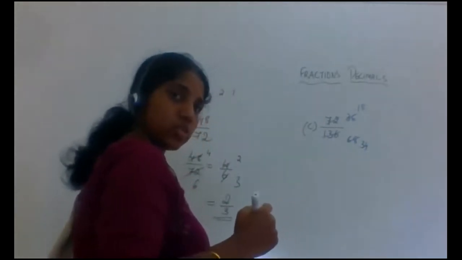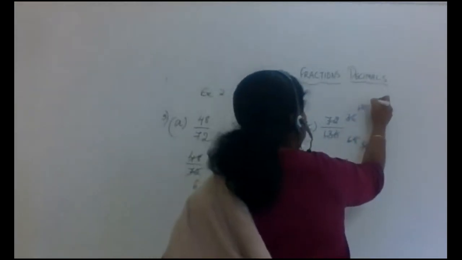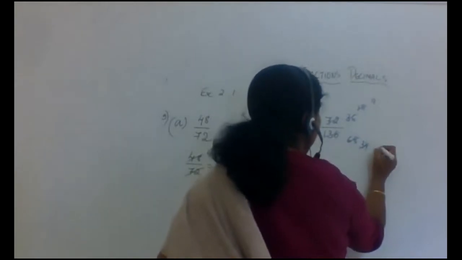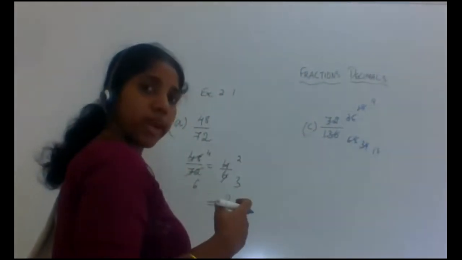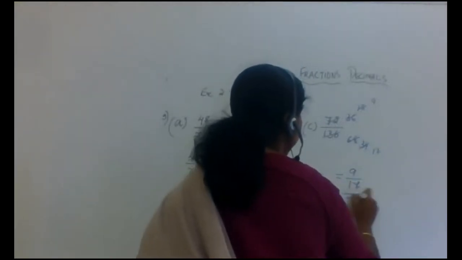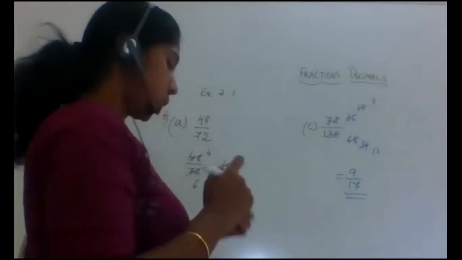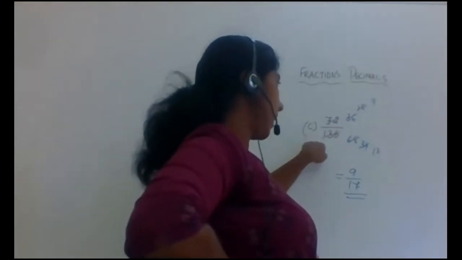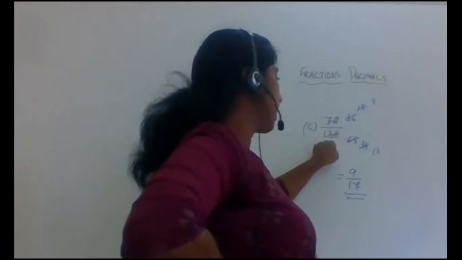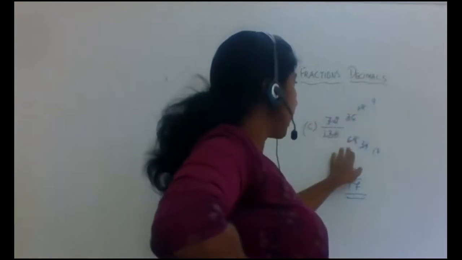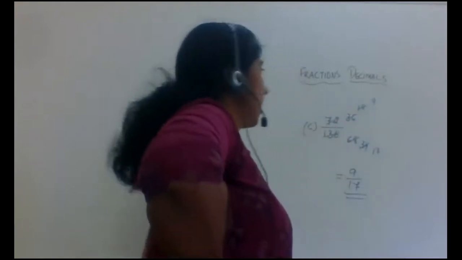Again, can I do it with the 2? Yes, I can. 2 9s are 18, 2 17s are 34. So 9 and 17. Do we have any common factor there? No. So this will be 9 by 17. The final answer is 9 by 17. Let me check once again. 2 36s are 72, and 2 68s are 136. Yes. Then this 18, half is 9, this 34, half is 17. Okay, so this is done.